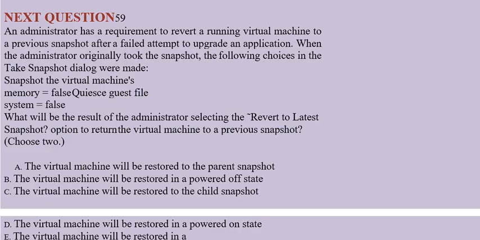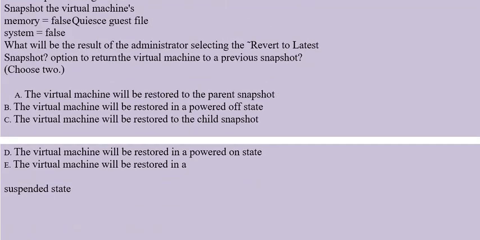Select two options. Option A. The virtual machine will be restored to the parent snapshot. Option B. The virtual machine will be restored in a powered off state. Option C. The virtual machine will be restored to the child snapshot. Option D. The virtual machine will be restored in a powered on state. Option E. The virtual machine will be restored in a suspended state. Correct answer is option A and option B.